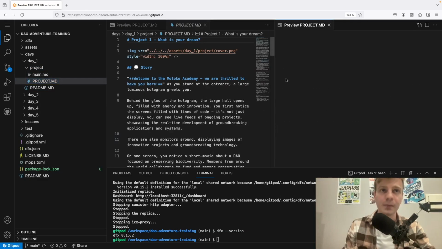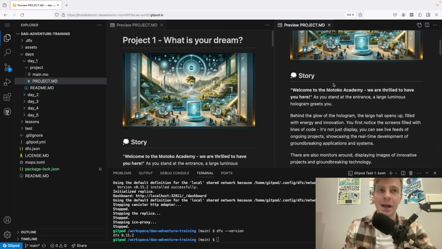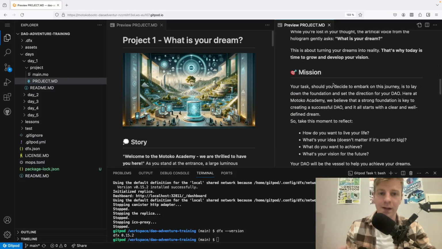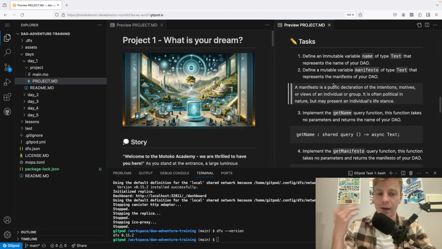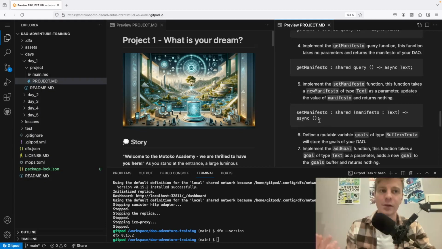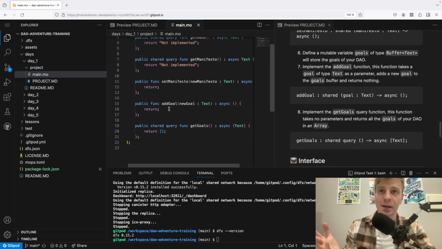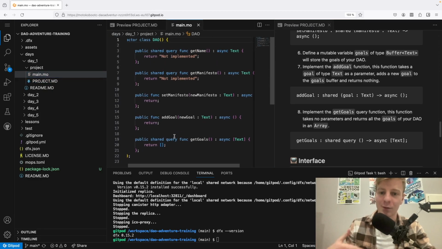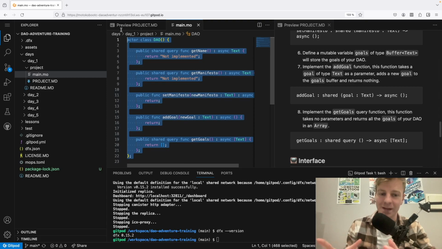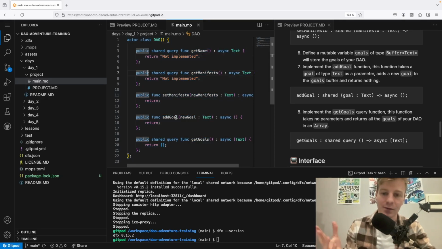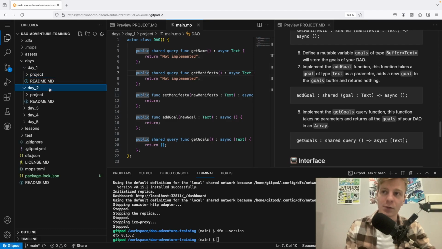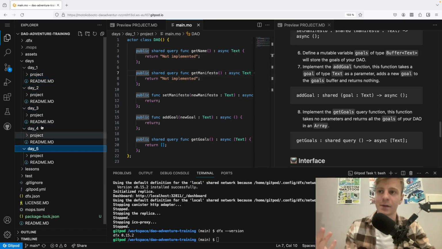For the project, you have project instructions. Same thing, you can also open the preview. It explains why you need to build this project, what is your mission, and then there is a list of tasks that you need to do to complete the project. And you will also find 1 or 2 or sometimes 3 Motoko files. Those are actually the beginning of the project, so it's not the whole and complete code, but just a starter, so you can go and start building project 1. So that's project 1. You have project 2, project 3, project 4, and project 5.